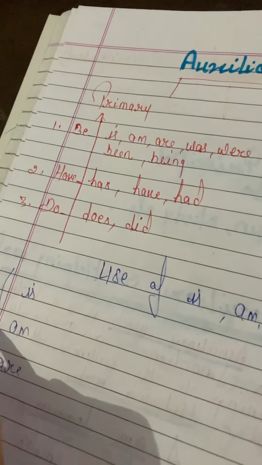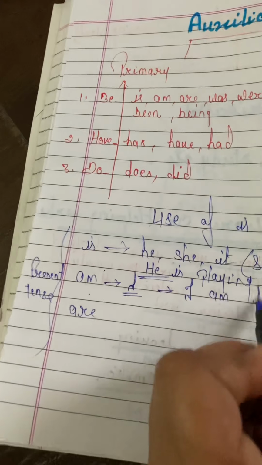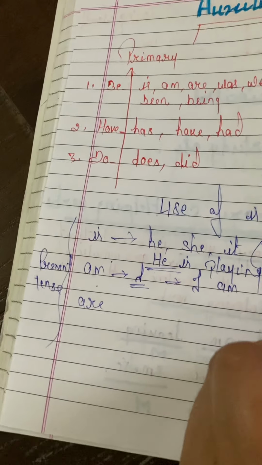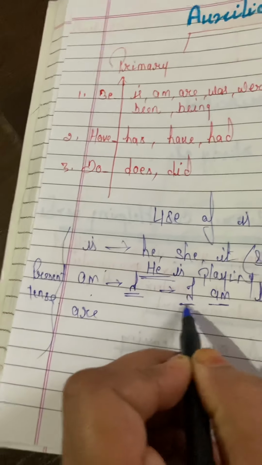He is playing. Now, where do we use am? With I only. When the subject is I, then we have to use am. For example, I am leaving. That means we use am with I only.